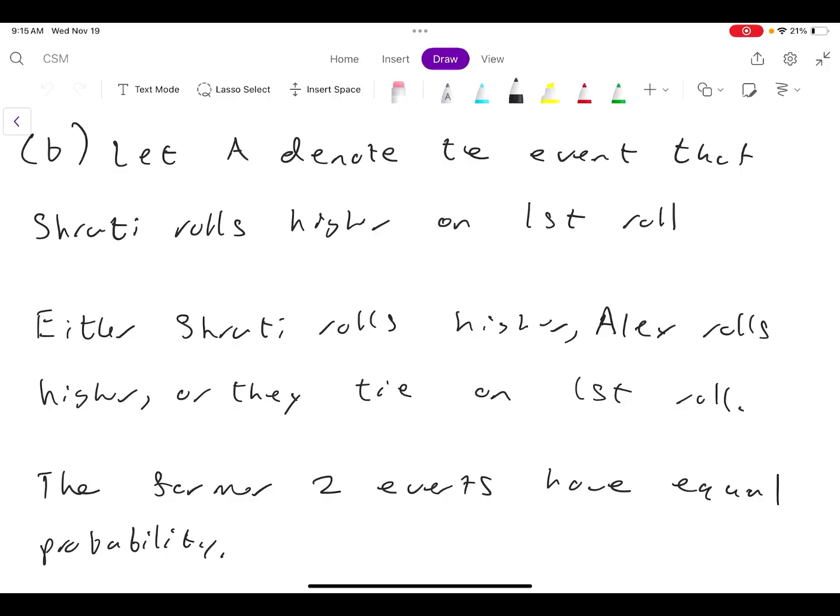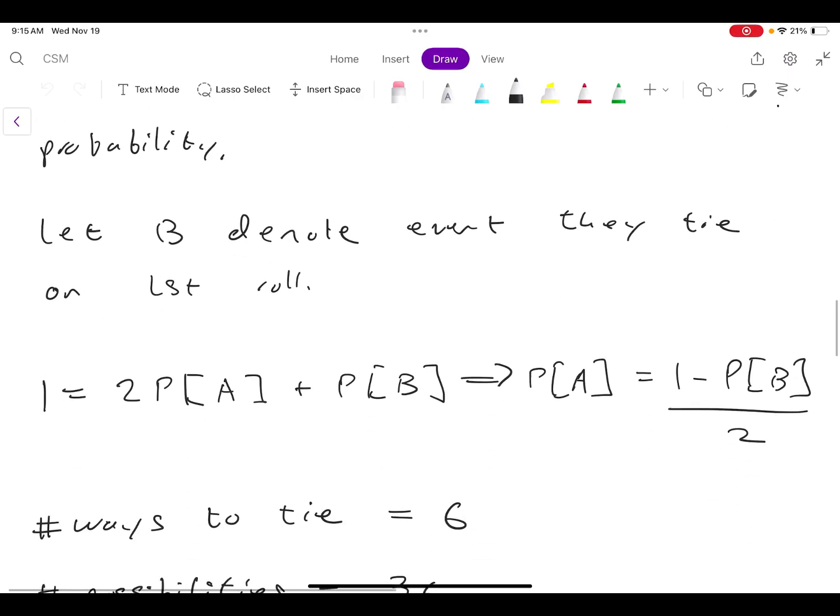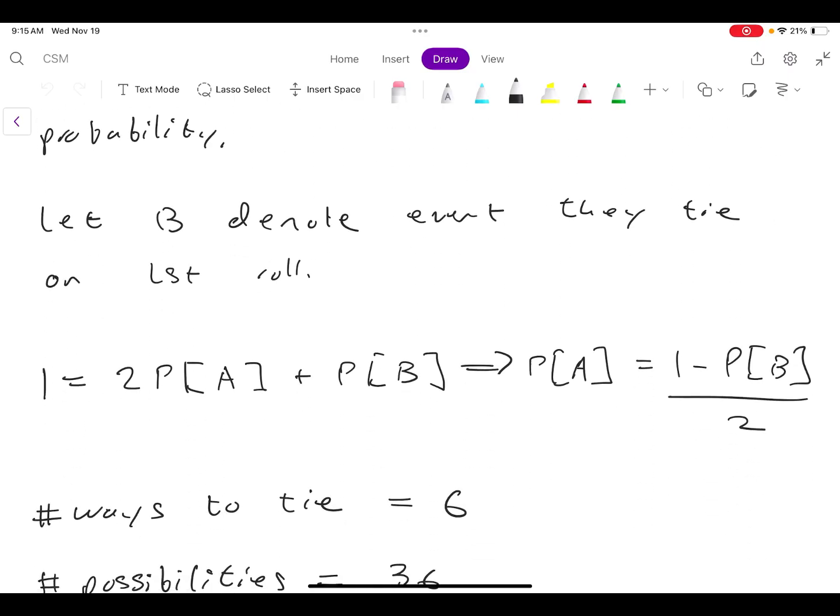So what we're going to do is let A denote the event that Shruti rolls higher on the first roll. We know that either Shruti rolls higher, Alex rolls higher, or they tie on the first roll. And then we're going to let B denote the event that Shruti and Alex tie on the first roll. So in any case, one of these 3 events happens.